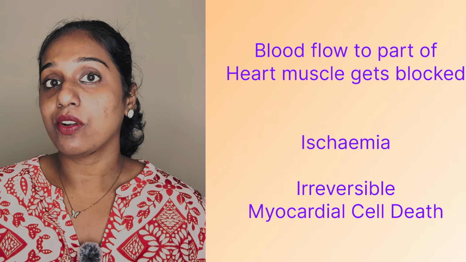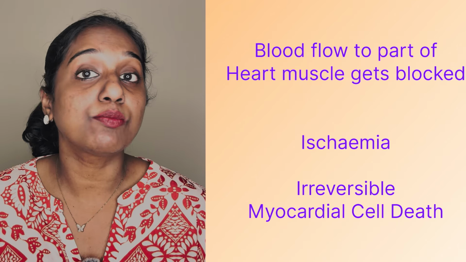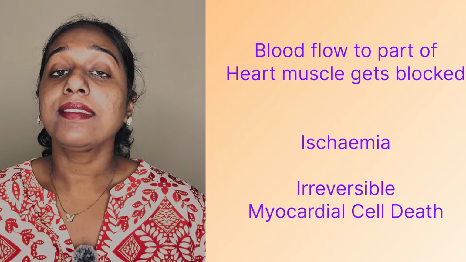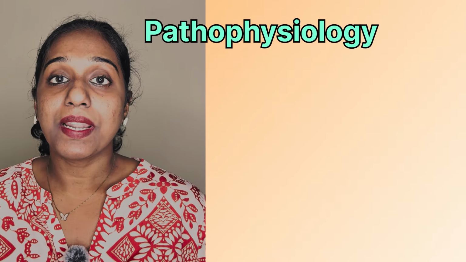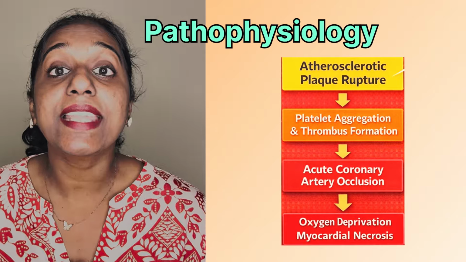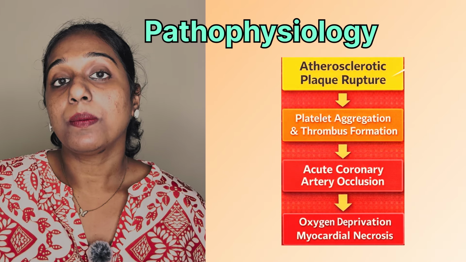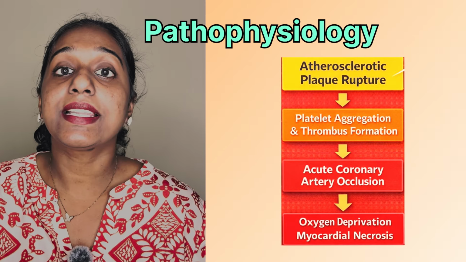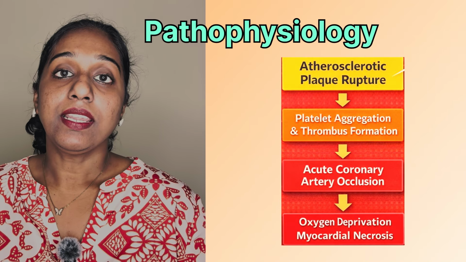Myocardial infarction, commonly called heart attack, occurs when blood flow to a part of the heart muscle suddenly gets blocked, leading to ischemia and irreversible myocardial cell death. The pathophysiology behind myocardial infarction is, first, an atherosclerotic plaque accumulated in the coronary artery gets ruptured. This leads to platelet aggregation. Then the platelets cause thrombus formation. So the blood flow gets blocked in that area. This leads to oxygen deprivation, and finally myocardial necrosis. So more prolonged ischemia means prolonged myocardial damage.